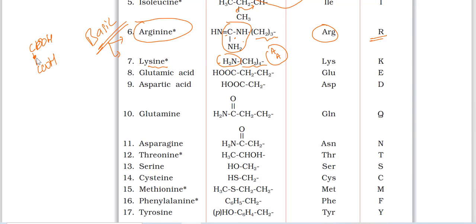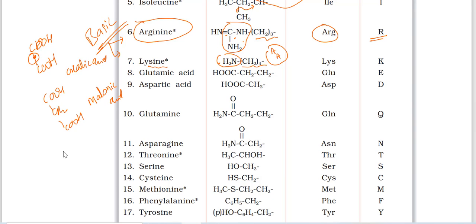Between the two COOH groups there is no CH2 group, zero. If one CH2 group is there between the two COOH groups, malonic acid.